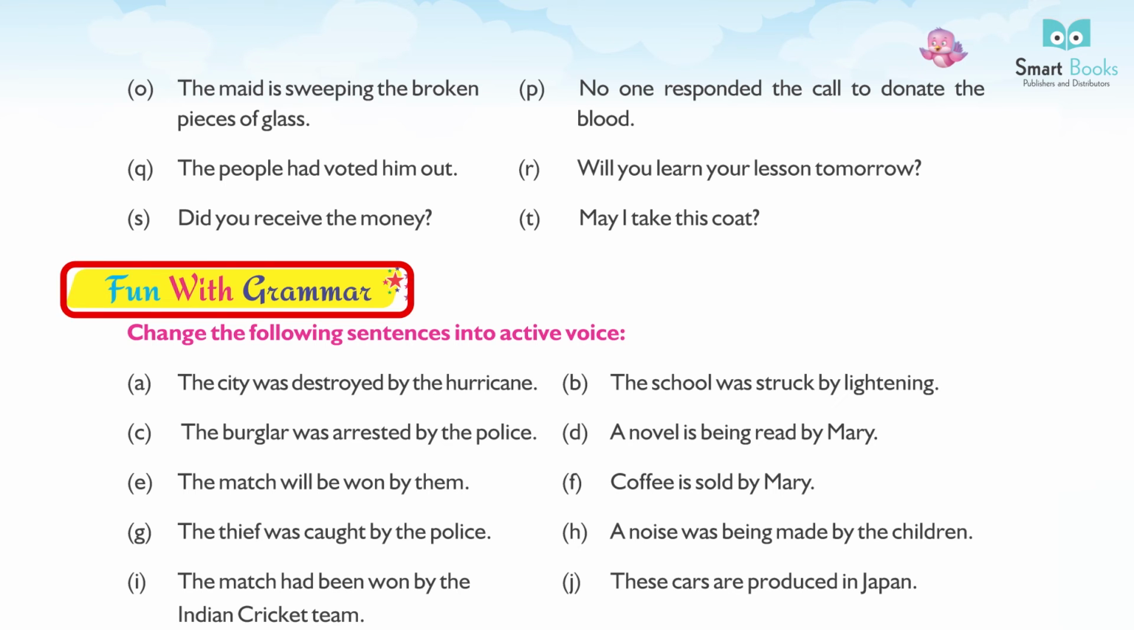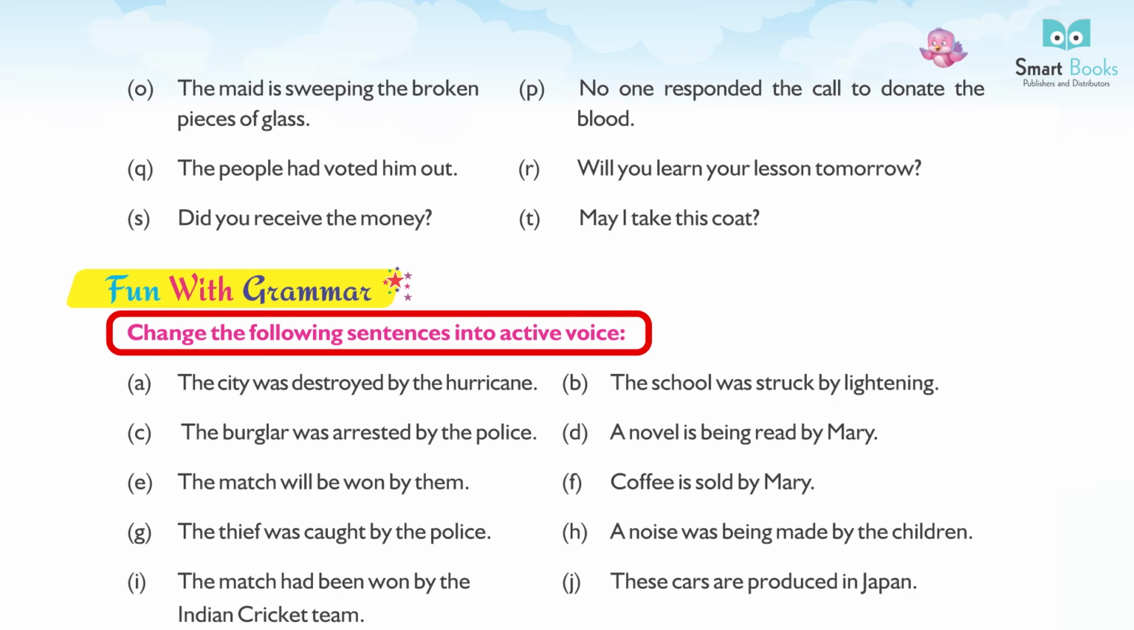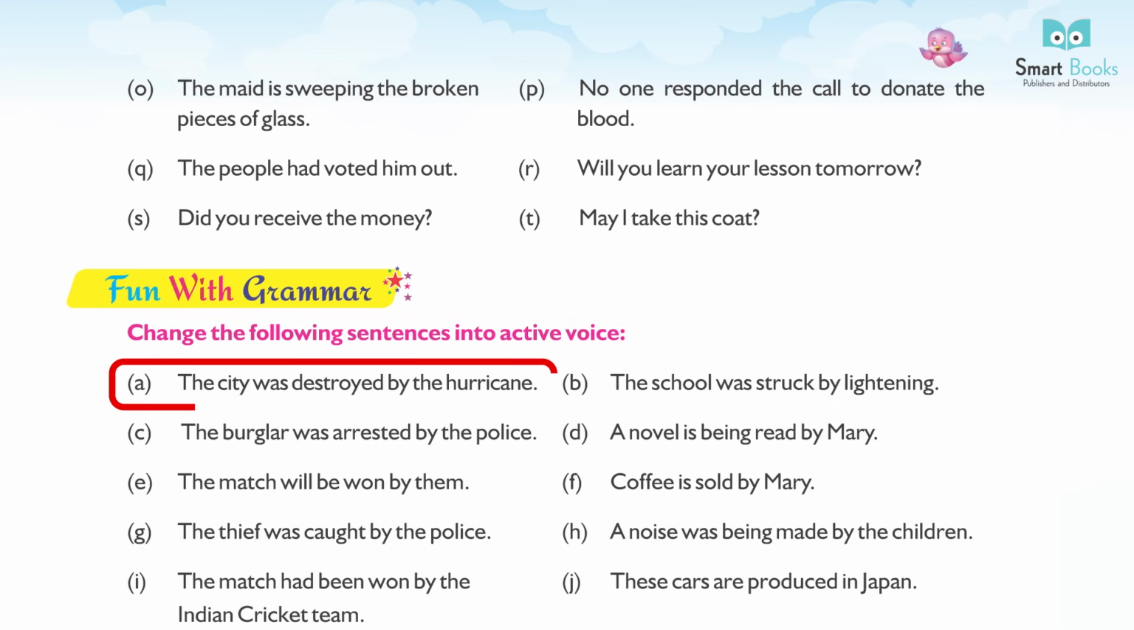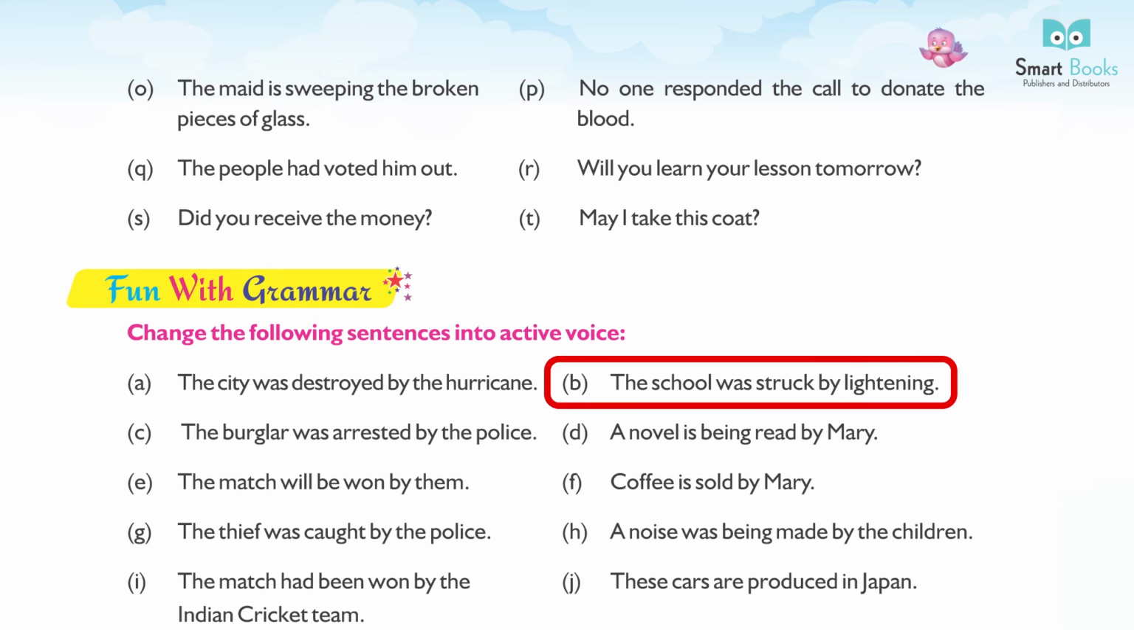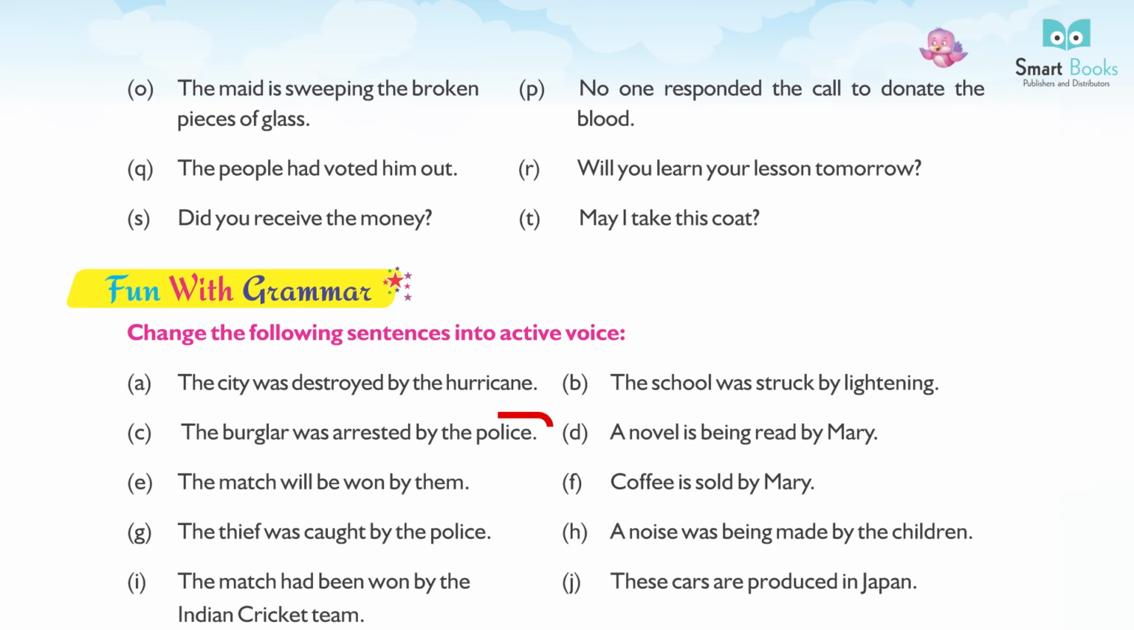Fun with grammar. Change the following sentences into active voice. A. The city was destroyed by the hurricane. A hurricane destroyed the city. B. The school was struck by lightning. The lightning struck the school. C. The burglar was arrested by the police. The police arrested the burglar. D. A novel is being read by Mary. Mary is reading a novel. E. The match will be won by them. They will win the match.